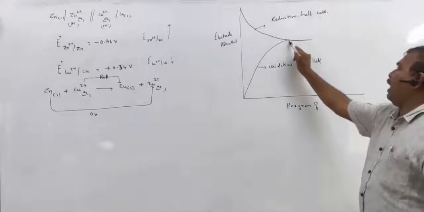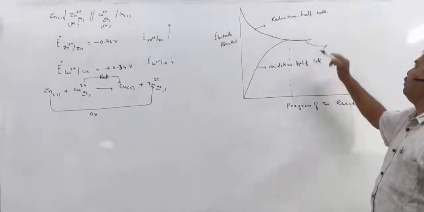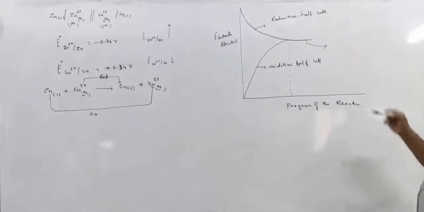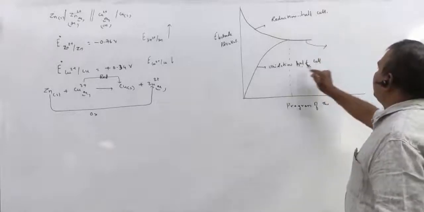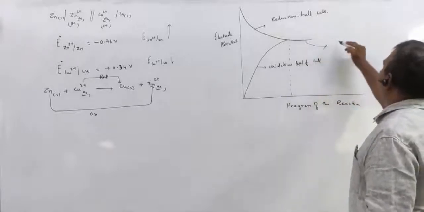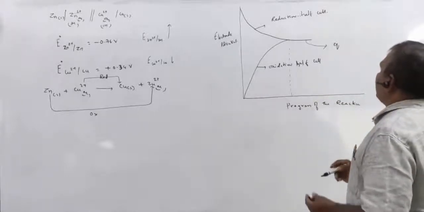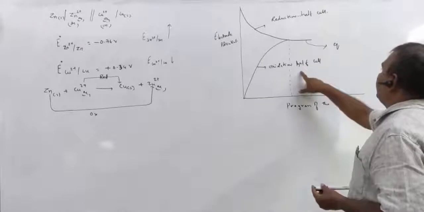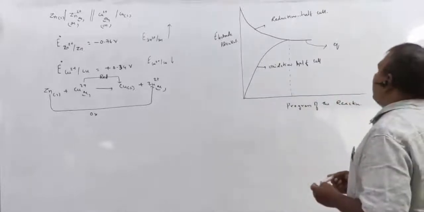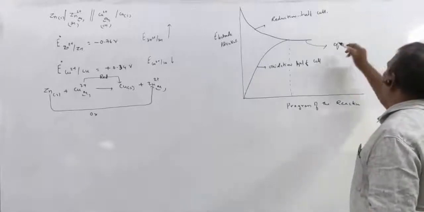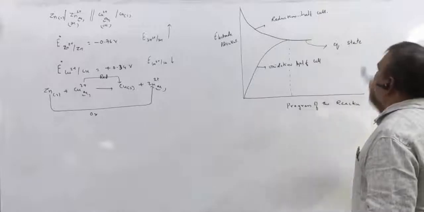So at this stage, the reaction reaches the equilibrium state. Here, the potential of reduction of the cell and the potential of oxidation of the cell are both the same. So whenever the potential of reduction and the potential of oxidation become equal, then the reaction in the electrochemical cell reaches the equilibrium state.